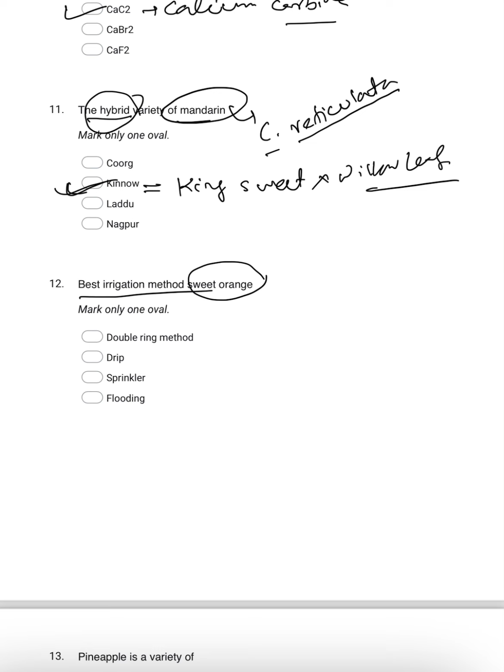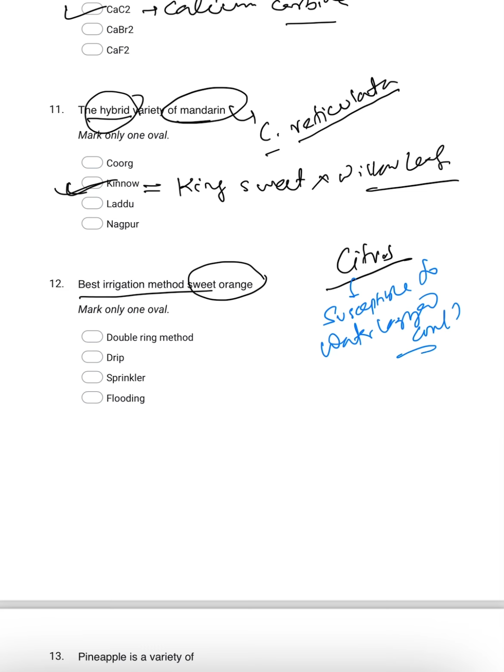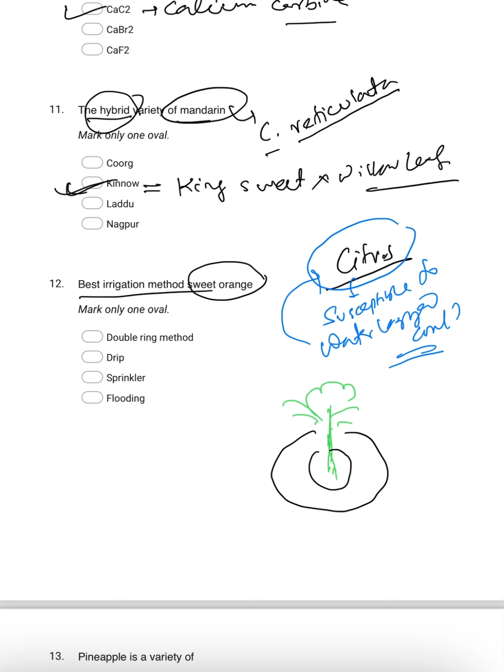Best irrigation method for sweet orange. As you know, all the citrus plants are highly susceptible to waterlogging condition. So for this you have to go for an appropriate irrigation method. Suppose this is the citrus plant. What are we going for? We are going for the double ring method. Double ring means this is one ring and this is another ring.